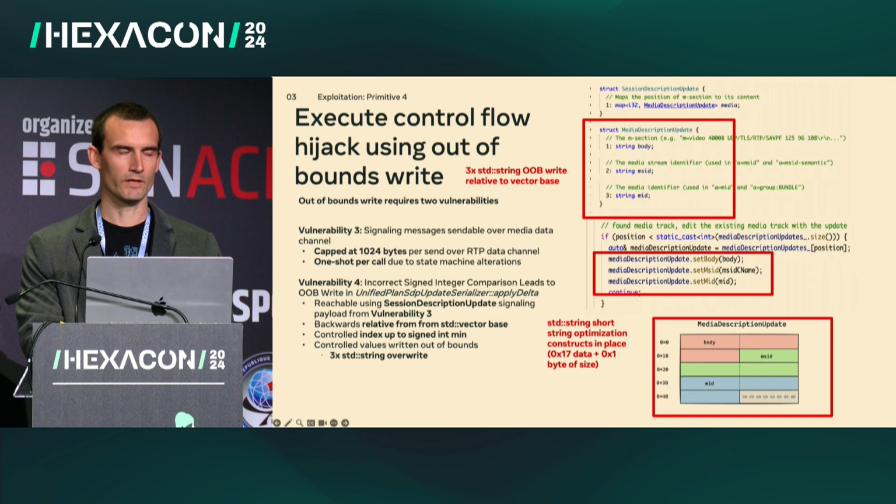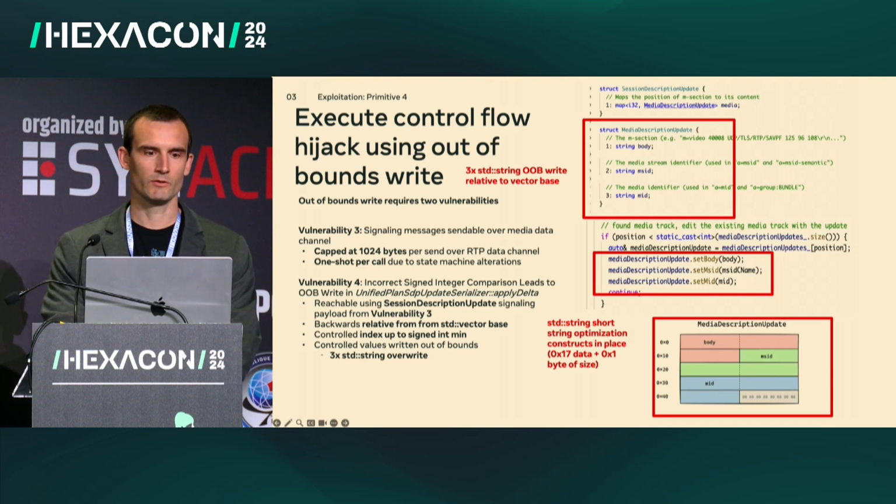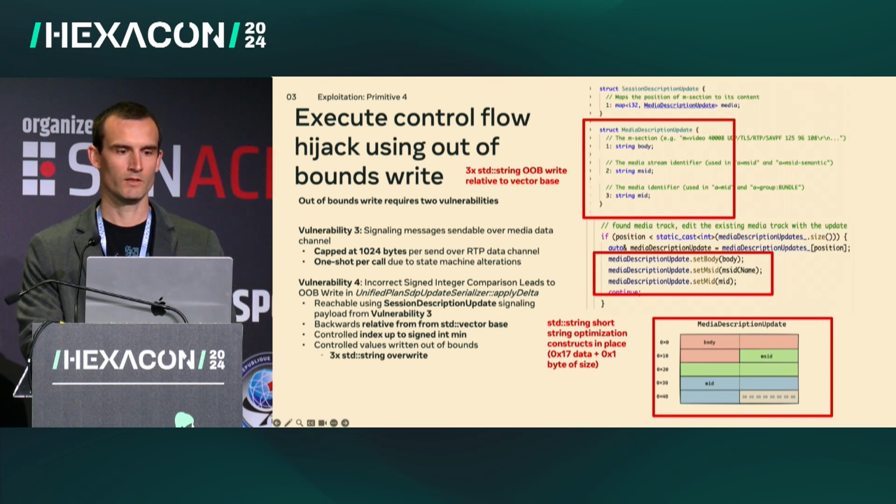The actual data that we're going to write out of bounds is our std::strings from the media description update value from our signaling payload. There's some nice convenient behavior for std::string construction, particularly when using short strings, namely strings that are less than 0x18 bytes in size. These will be constructed in place with up to 0x16 bytes of data and the last byte reserved for the size of the compact string.